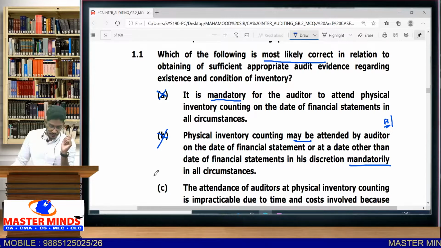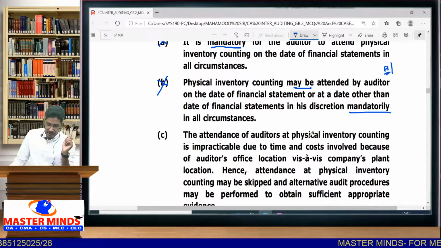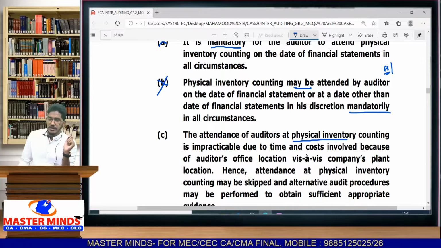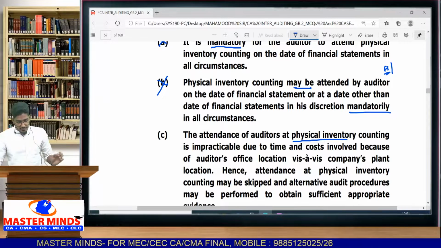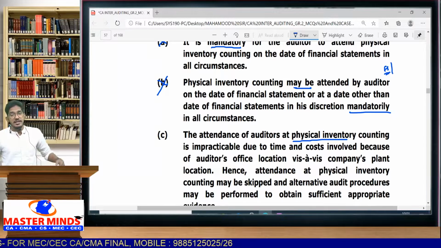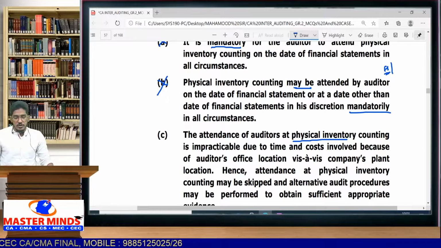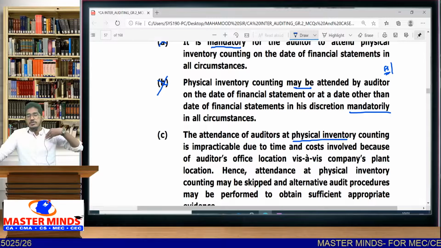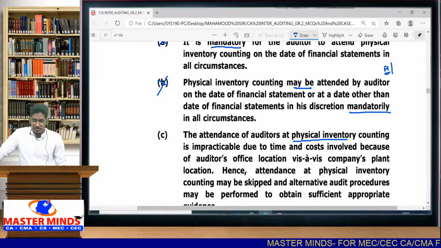Now option C: the attendance of auditors at physical inventory counting is impracticable due to time and cost involved because of the auditor's office location vis-a-vis the company's plant location. The auditor is saying that attending the physical inventory counting is highly impracticable, because the client's office is located at a very distant place from the auditor's office.